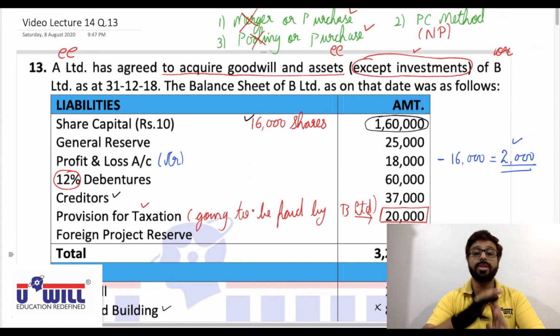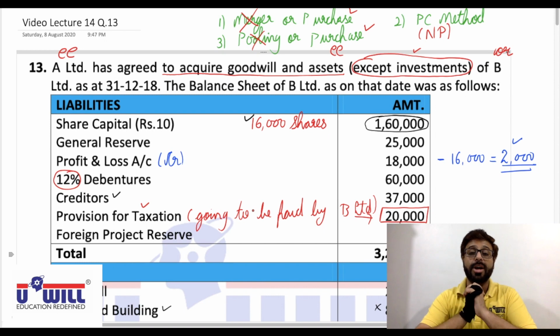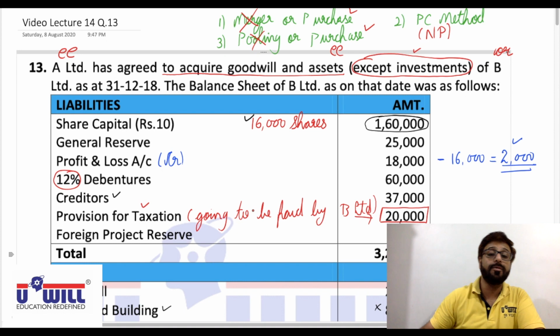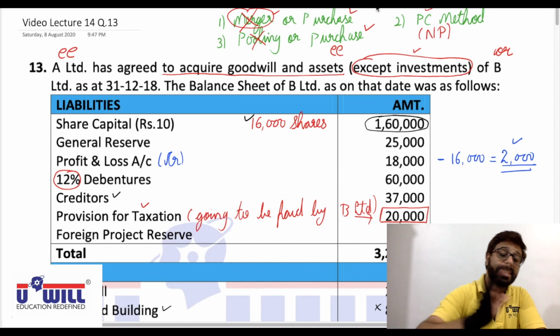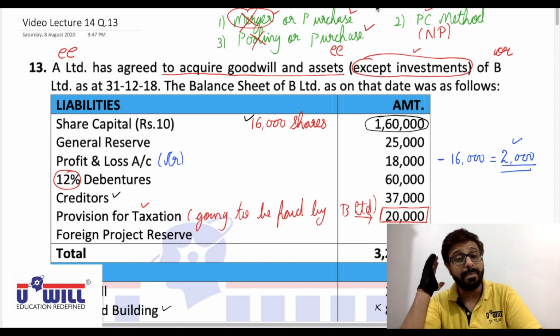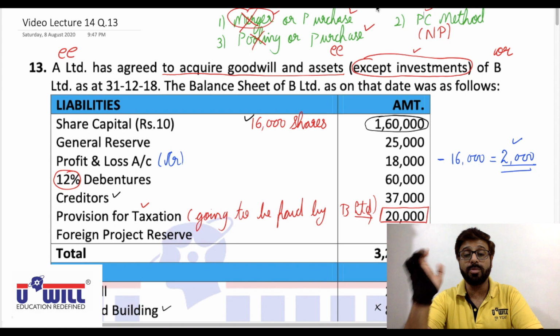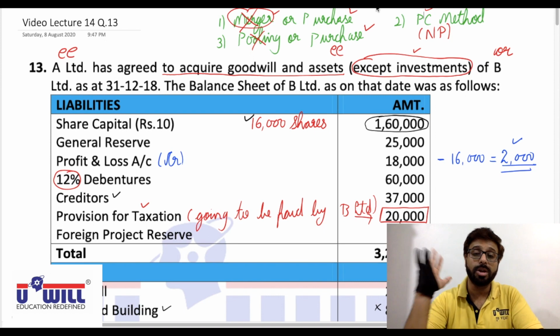Now next question 14 I have given you in the homework to try on your own. It is a very simple question and is based on, be careful, it is based on amalgamation in the nature of merger and lump sum purchase consideration. It's a very simple question which we had done in the beginning of the chapter. So I assume question 14 you all will be able to do on your own.